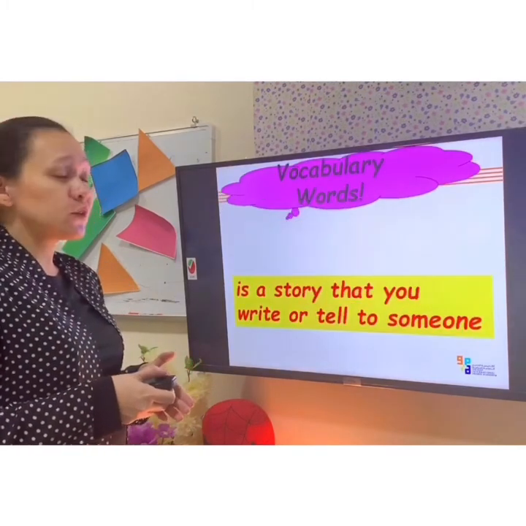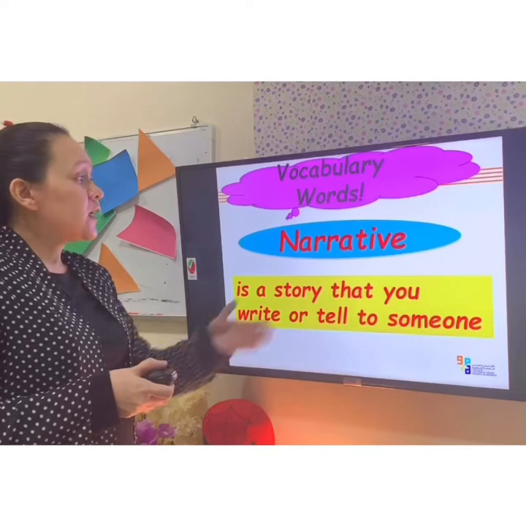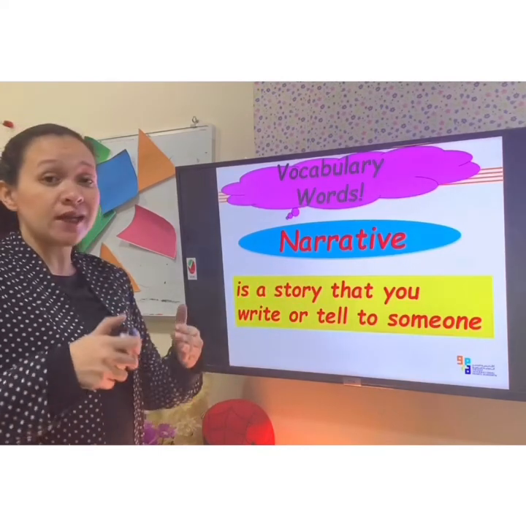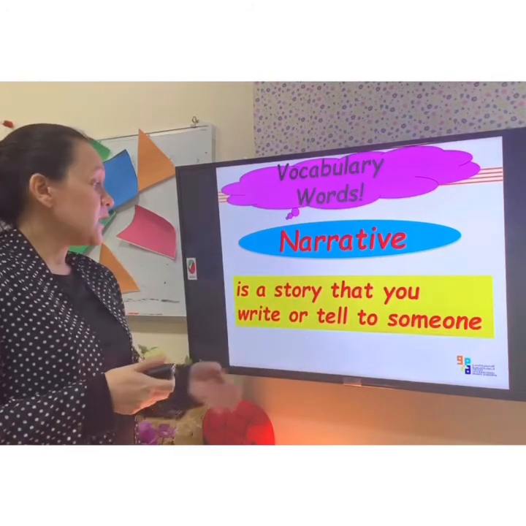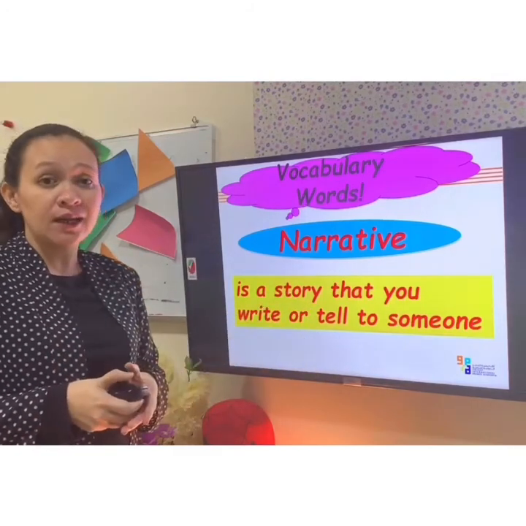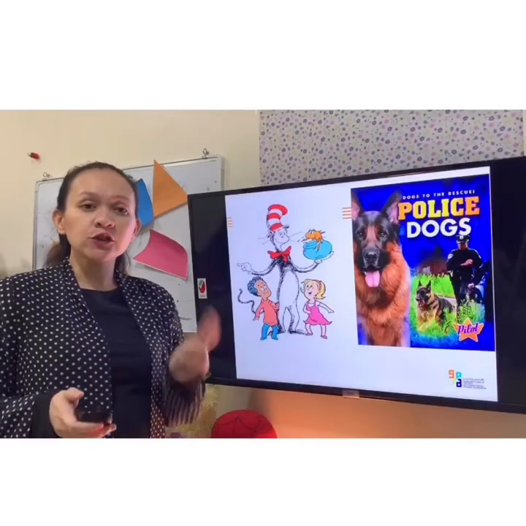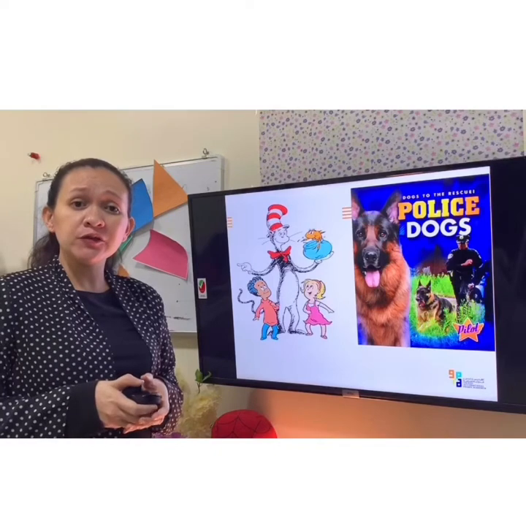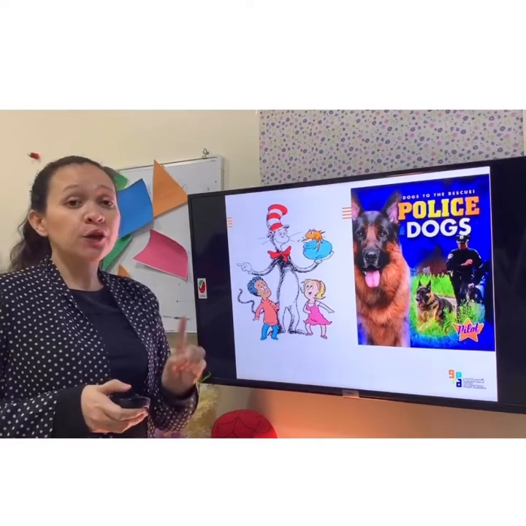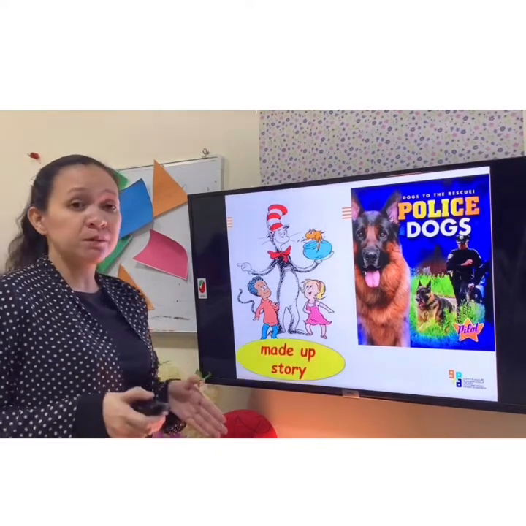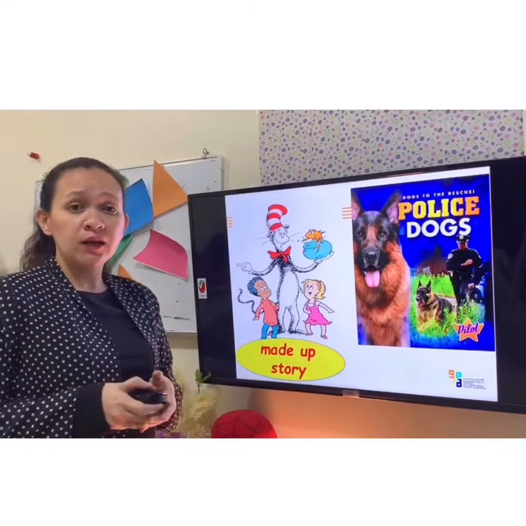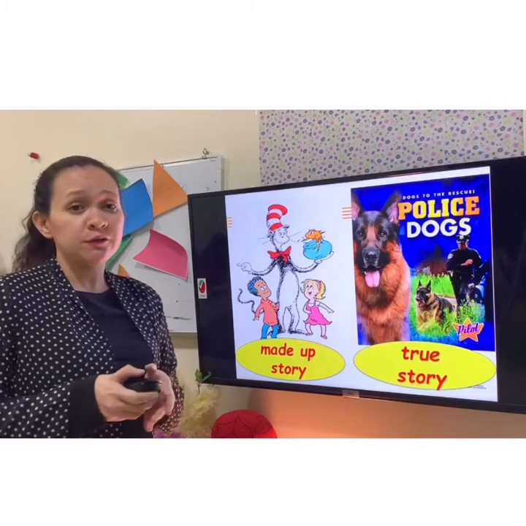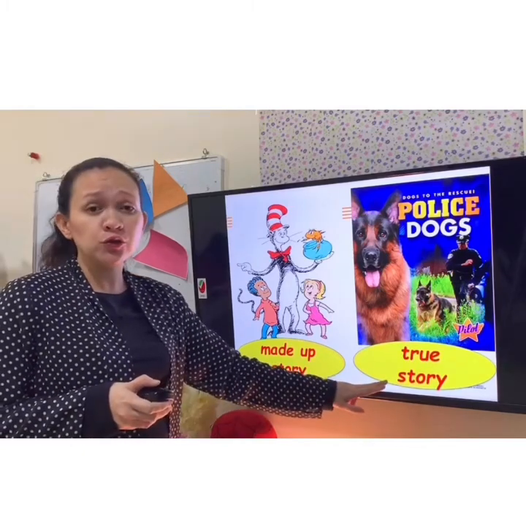Now let's move here to our vocabulary word. Narrative. Narrative is a story that you write or tell to someone. Again, it is a story that you write or tell to someone. I have here two books, and we are going to find out the difference between these two books. The first book is a made-up story. This is not true. How about the second book? The second book is an informative book, and this is a true story.